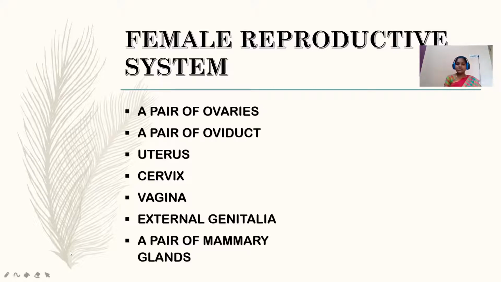Actually, the pair of ovaries, oviducts, uterus, cervix and vagina all come under internal genitalia. Internal genitalia means the genital organs which are present inside the body, inside the abdominal cavity.